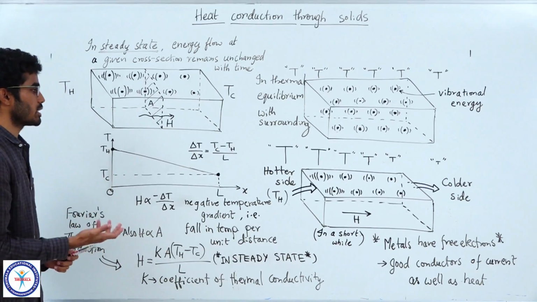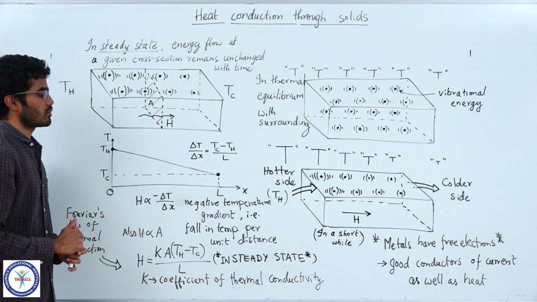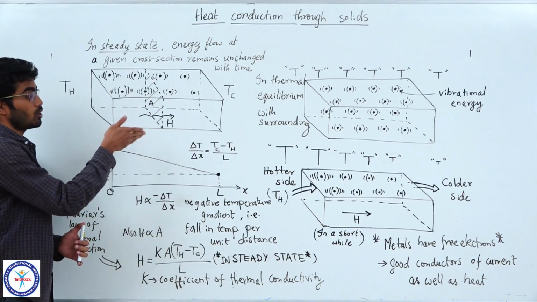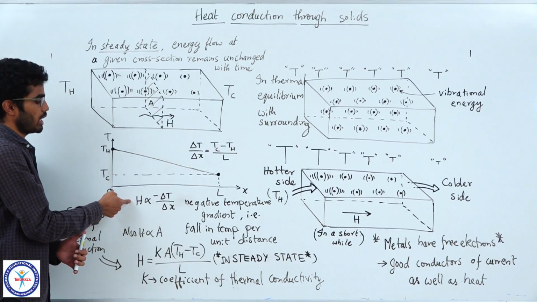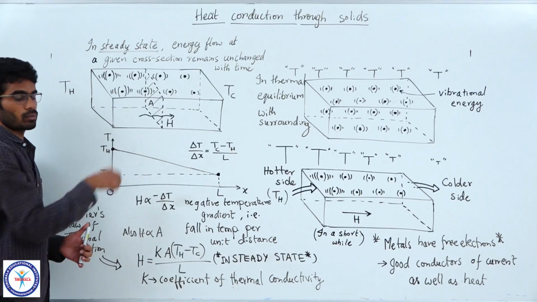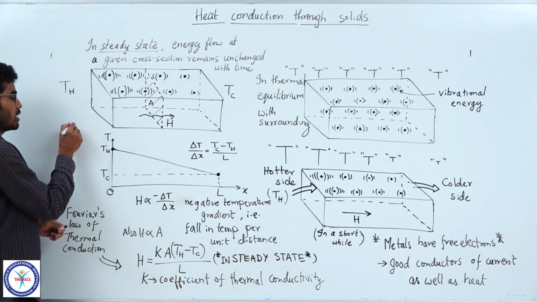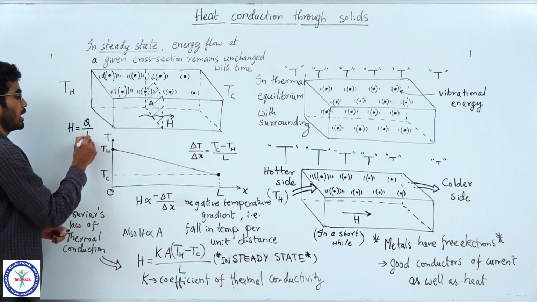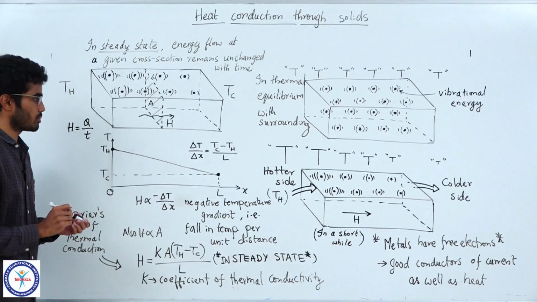Now the law of thermal conduction says that the rate of heat flow, which I am writing as H, is not the energy, but the rate at which energy is transferred.